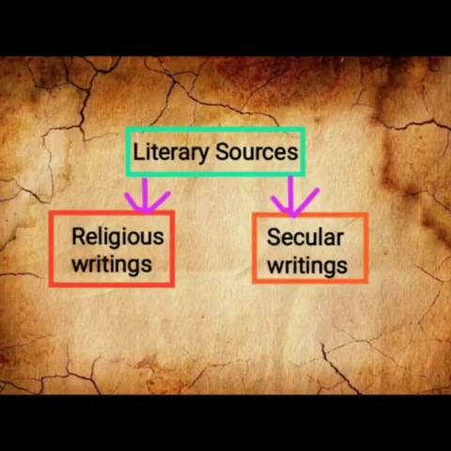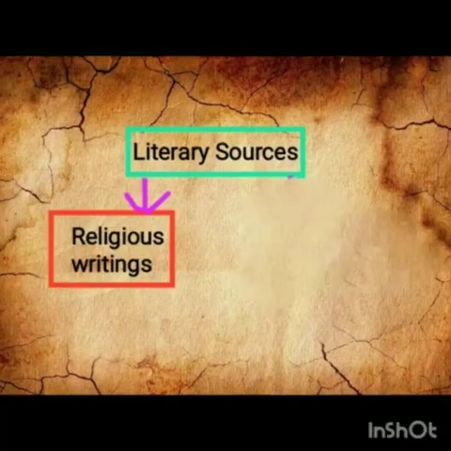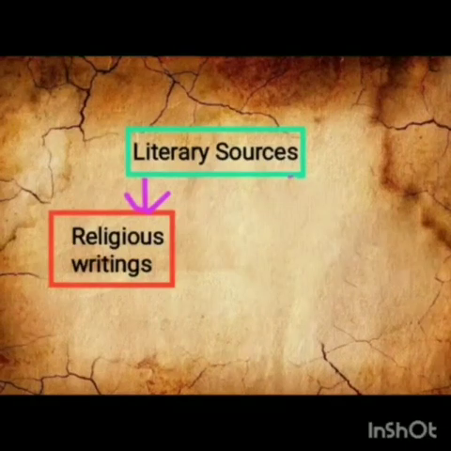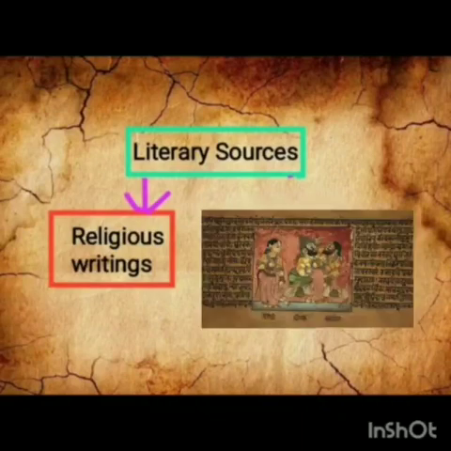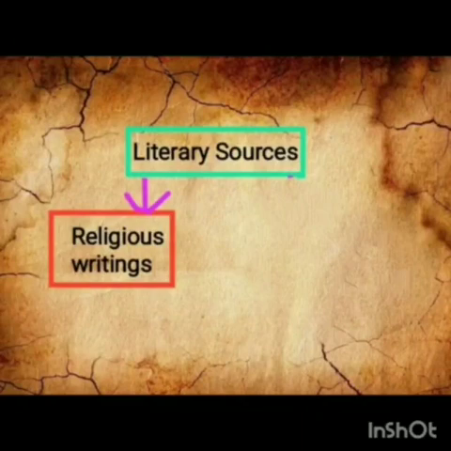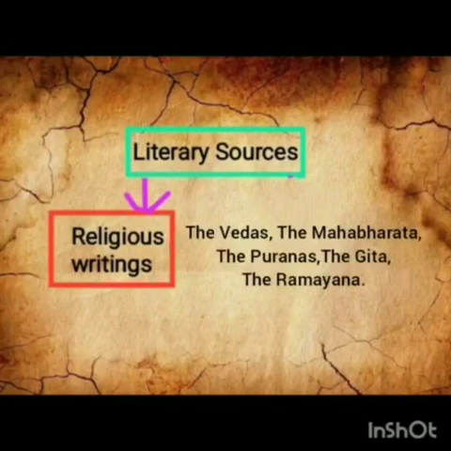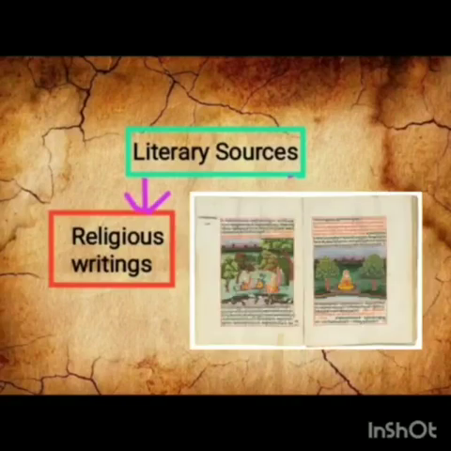Literary sources can further be divided into two parts: religious writings and secular writings. Religious literature, that means religious writings, includes all the texts that deal with religious beliefs and practices. For example, the Vedas, the Ramayana, the Mahabharata, the Gita, the Puranas, etc. These religious texts tell us about the social, political, economic, and religious lives of the people of ancient India.